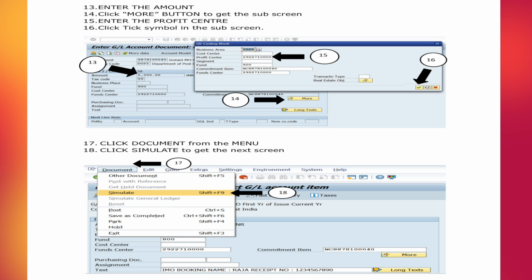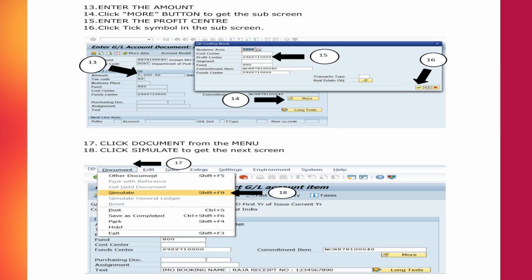After that, you have to enter the amount and then click the More button to get the subscreen. Enter the profit center of your office. In the 16th step, you have to press the tick button.